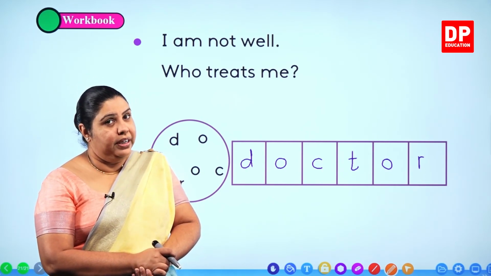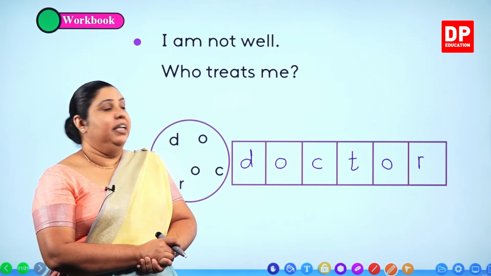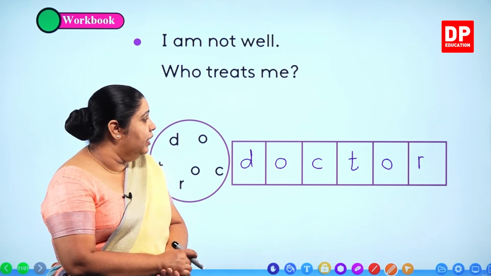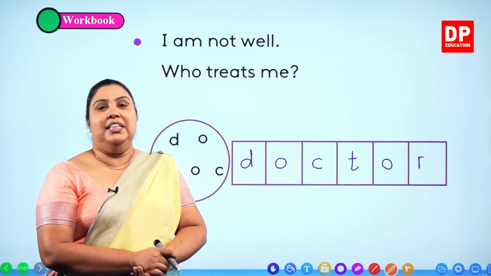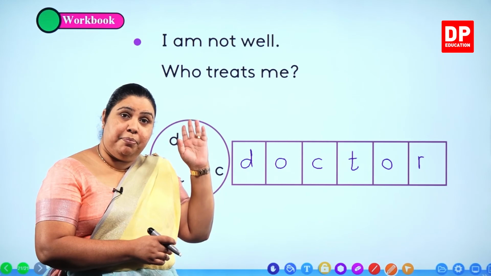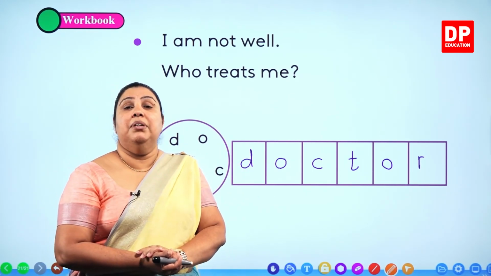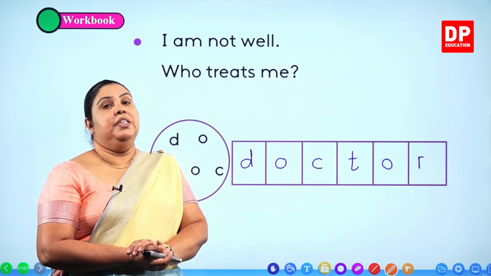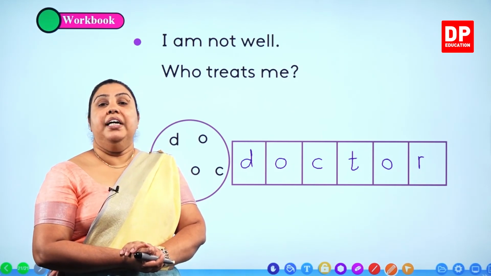Now, as you saw in our earlier slides, you have to write the spellings properly in order to get all the words correct. Right? Now we did a workbook activity. Now we have come to the end of our lesson number 3. We completed lesson number 3 part 1 before, and this is lesson number 3 part 2, and we spoke about the sweeper, we spoke about the pharmacist, how they help us to live a healthy life.